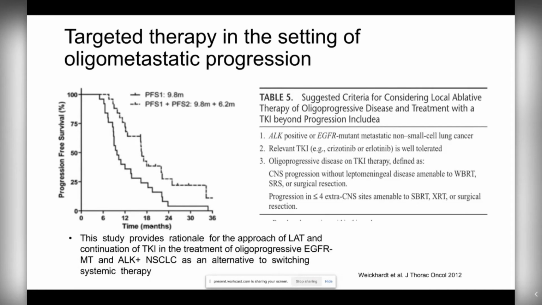And this study actually included patients with both EGFR and ALK, showing that if patients have limited sites of progression or oligoprogressive disease, you can radiate the sites of progression and then hopefully continue to use the relevant TKI. In this study, this was crizotinib or erlotinib for ALK and EGFR respectively.